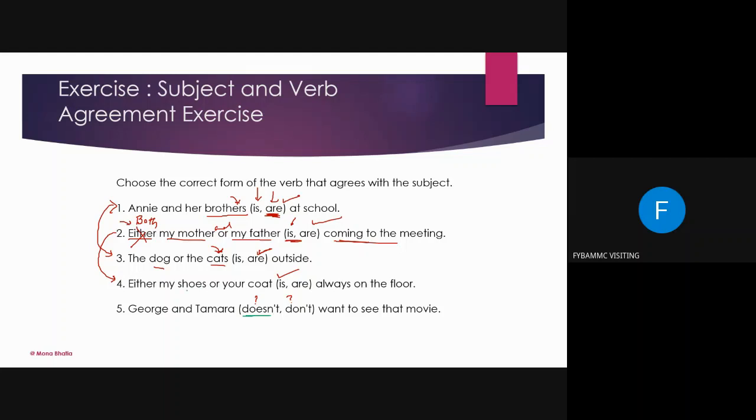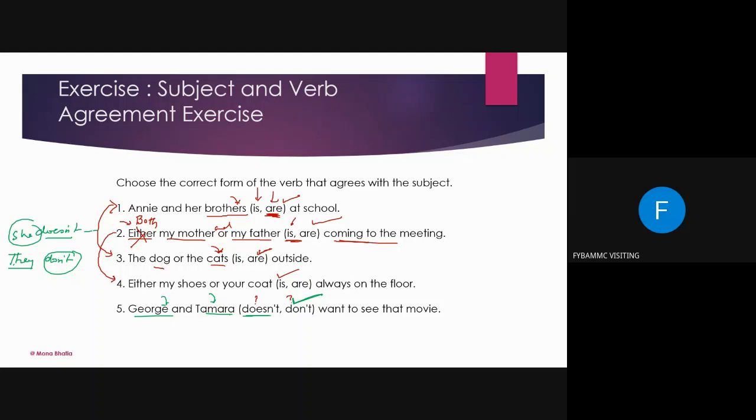Doesn't always comes with a singular subject, like she doesn't like this, she doesn't go anywhere. Or whenever I say they, so they don't. That means with plural, don't always comes, and with singular, does always comes. So now here we are 2 people. George is also there and Tamara is also there. So what is going to be the correct option? Don't.